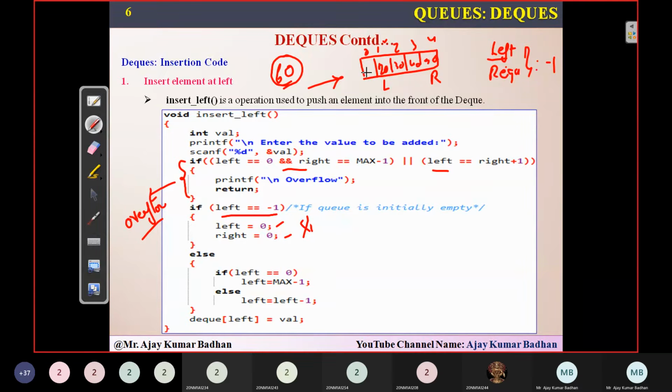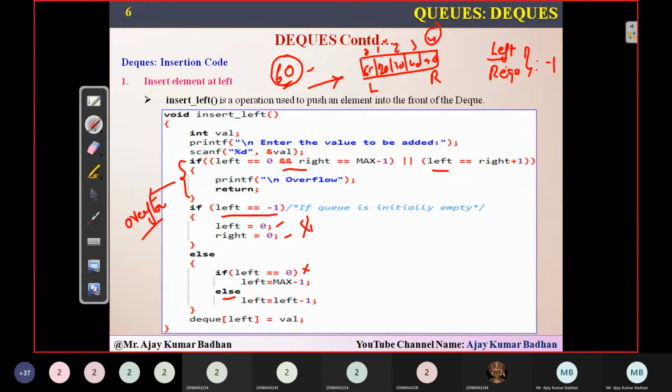Then definitely you need to insert this element at the previous neighbor of index 0. Who is the previous neighbor of index 0? 4. That is where we would insert it. But if you see here, left is not pointing to 0, isn't it? So there is some space available before that. So simply decrement left, left minus minus. Index is 1, 1 minus 1 is 0. So left will be pointing at index number 0.